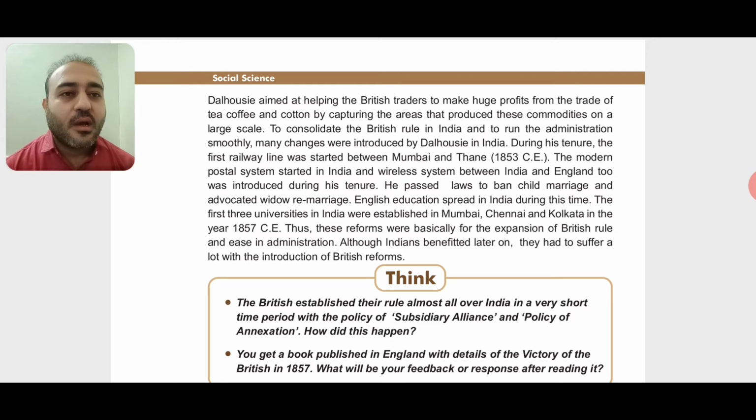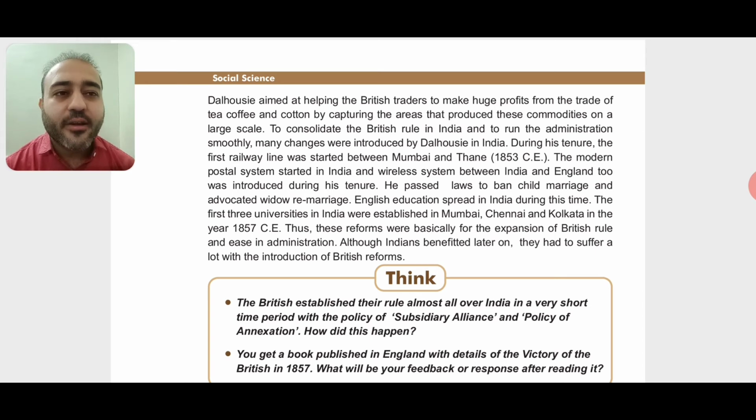So we feel or think that Britishers were very good, they started so many things for India, but actually the answer to this is no. All these things were not started for the facilities or the betterment of the Indians. All these things were actually started for their own benefit, right? The Britishers wanted to improve their trade and their management, so they started all these things in India. Then later on, he passed laws to ban child marriage and advocated widow remarriage.